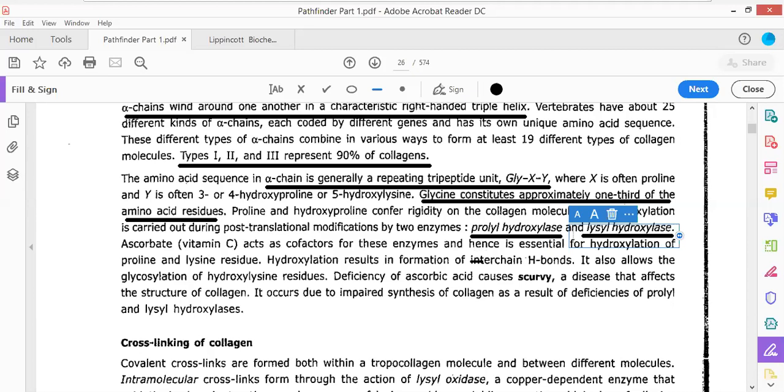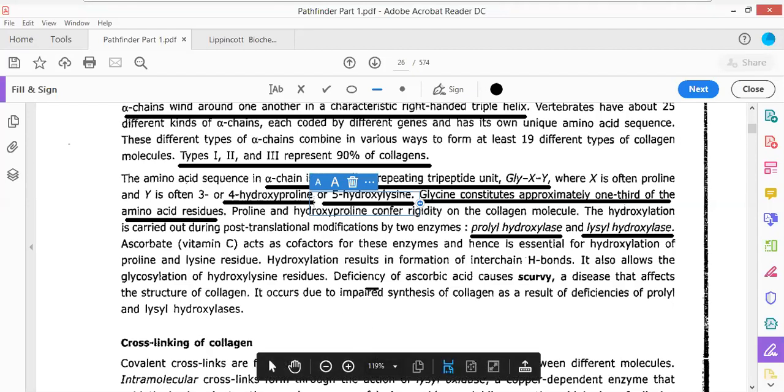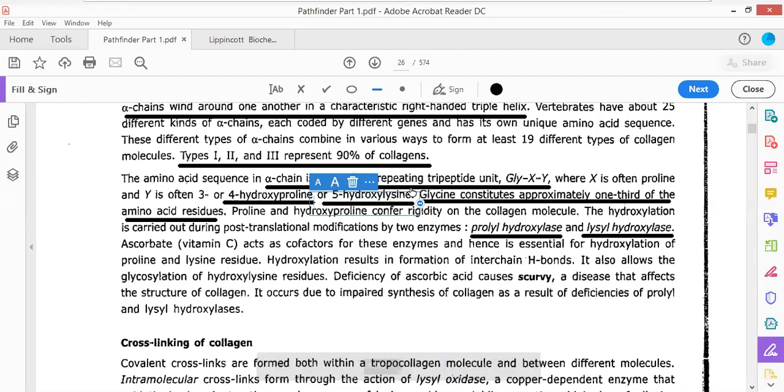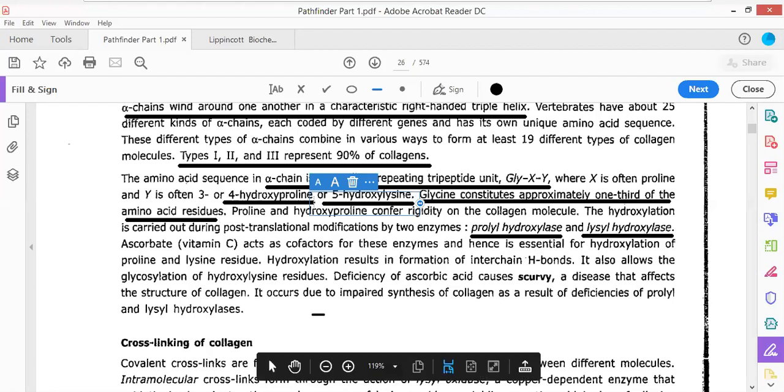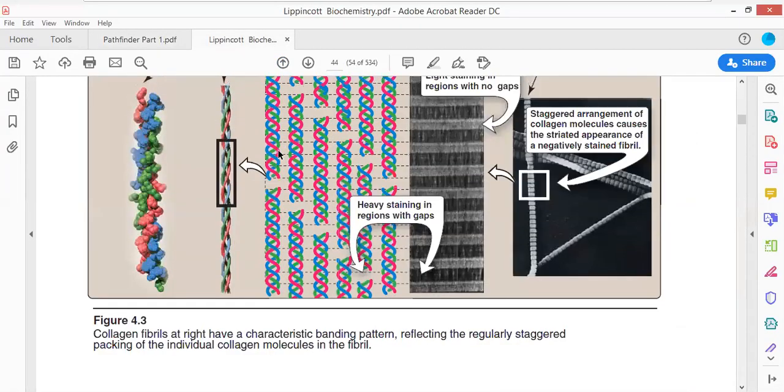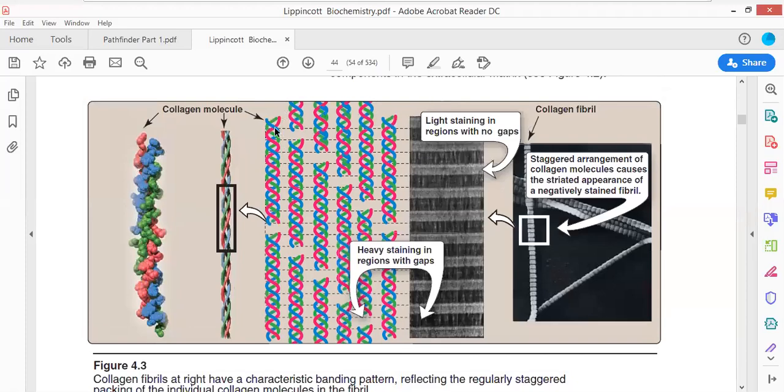Now, what is this prolyl hydroxylase? What is this lysyl hydroxylase enzyme? And how does it cause the hydroxylation? And why this hydroxylation? So we have to study why this hydroxylation is important. Hydroxylation is important to stabilize the structure of the protein. Why this hydroxylation at hydroxyproline and hydroxylysine? Because this hydroxylation leads to the formation of a complex structure of collagen, stabilizing the helical structure.